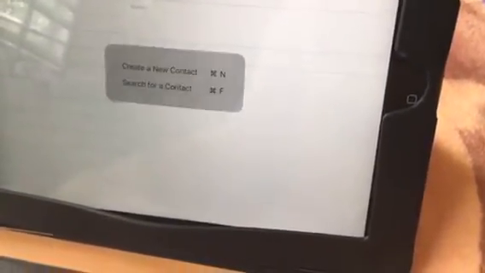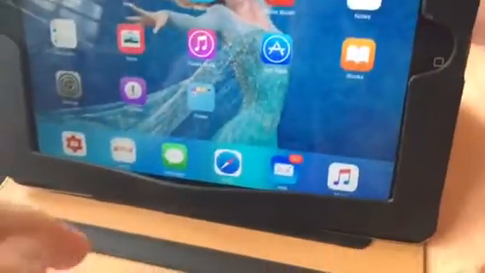The Contacts. Already here. Hold command. Create new contact. Search for new contact. The News app, I have not tried the News app yet.